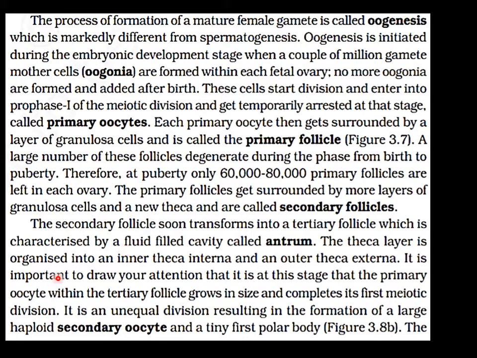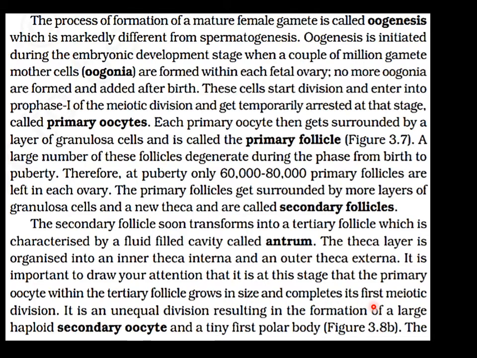Then the theca layer is organized into inner theca and outer theca. The cells arrange into theca externa as well as theca interna. Later the tertiary follicle grows in size and completes its first meiotic division.